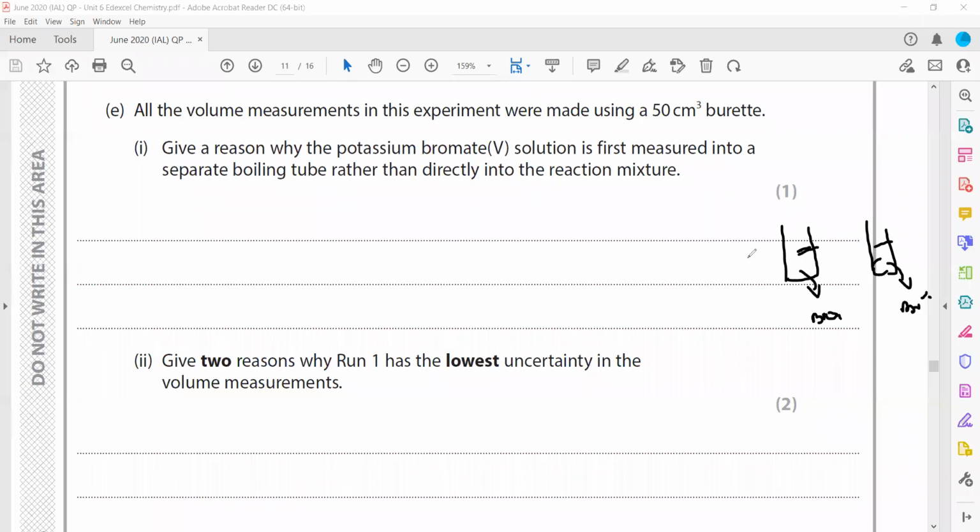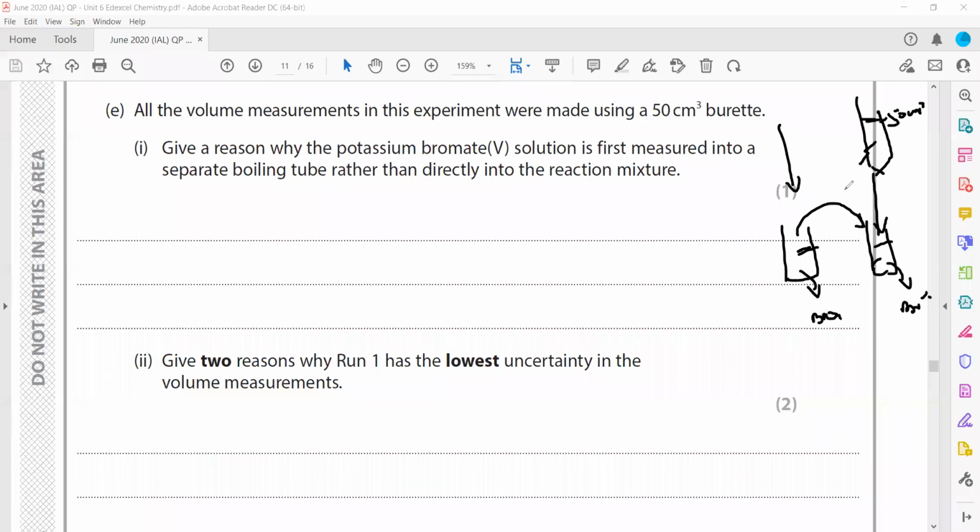We take a separate boiling tube and then mix them. So what is the reason for that?